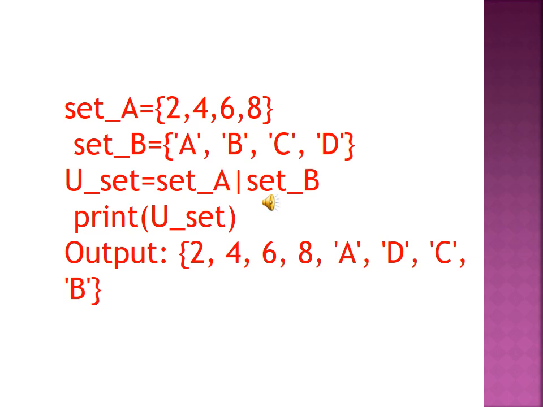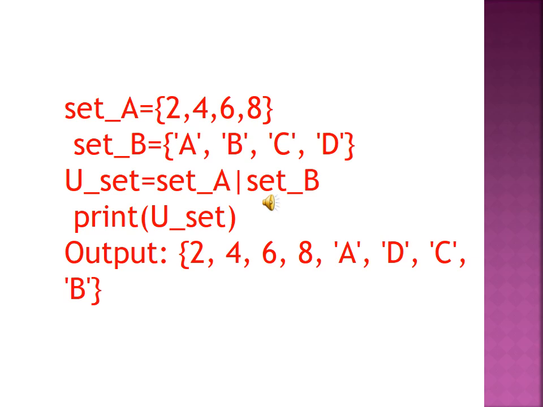First look at this. Set A equals 2, 4, 6, 8. Set B equals A, B, C, D. Okay, now we are going to join. Because read this question first of all: program to join two sets using union operator. Using the union operator we are going to join.